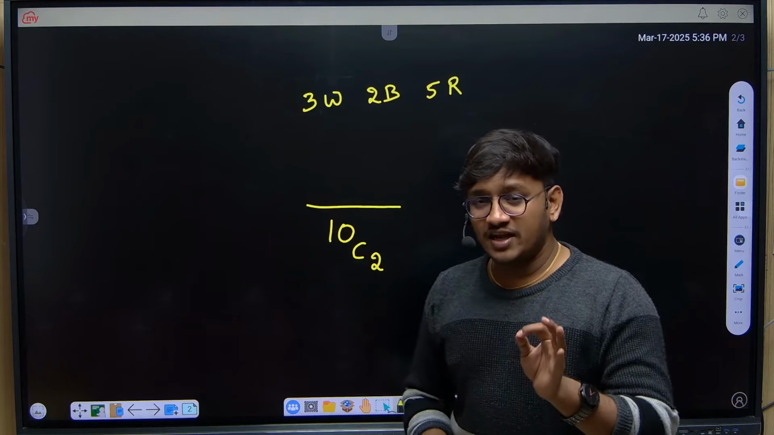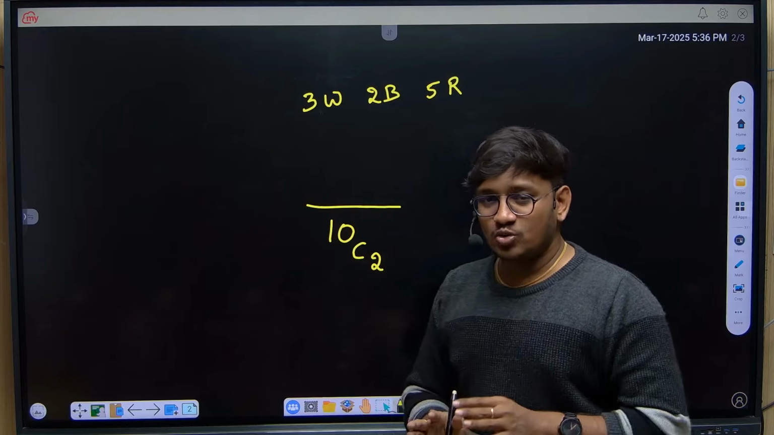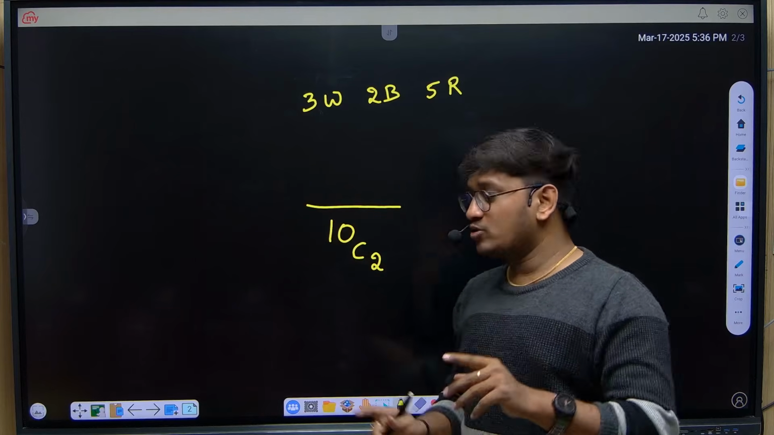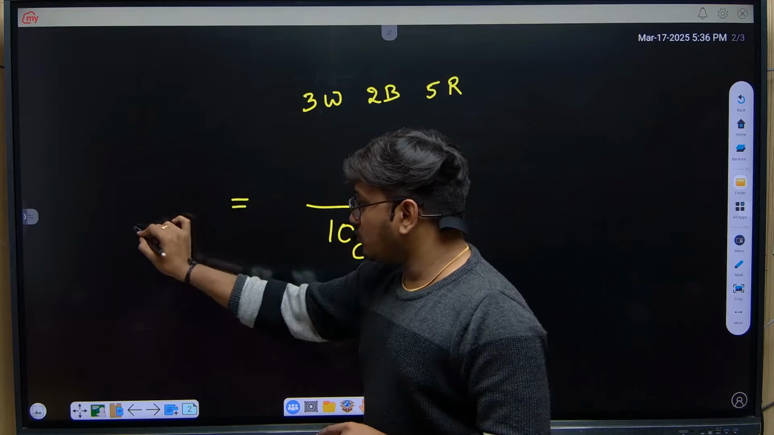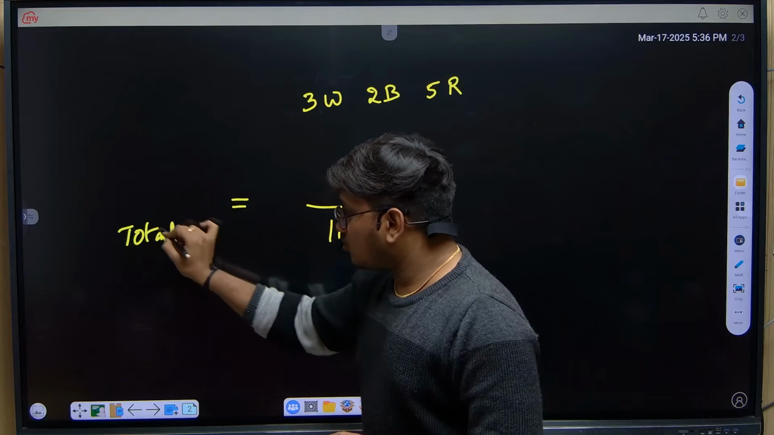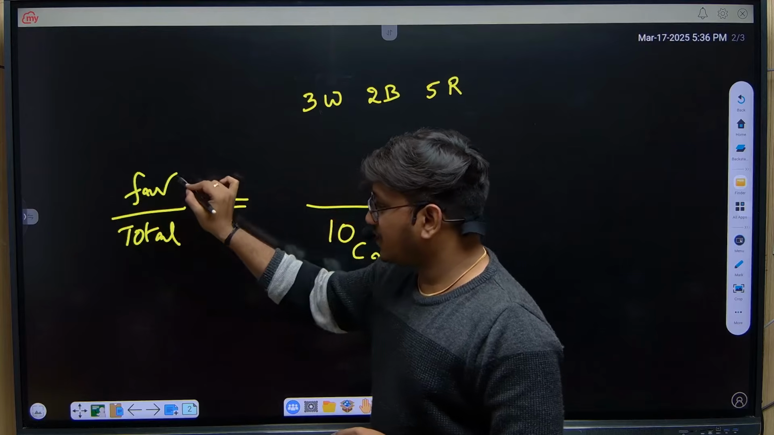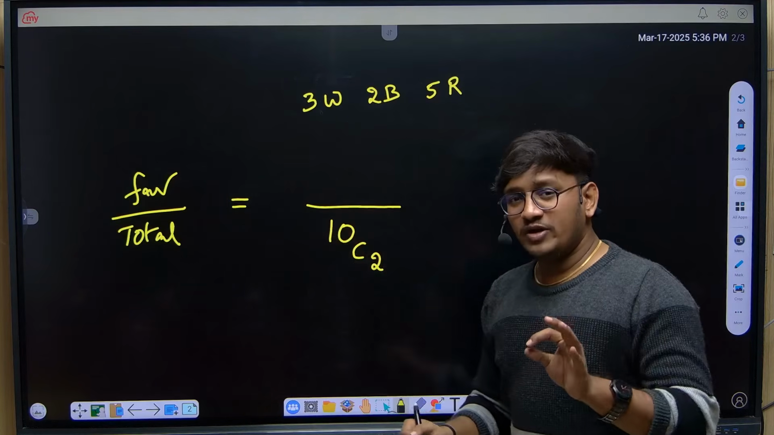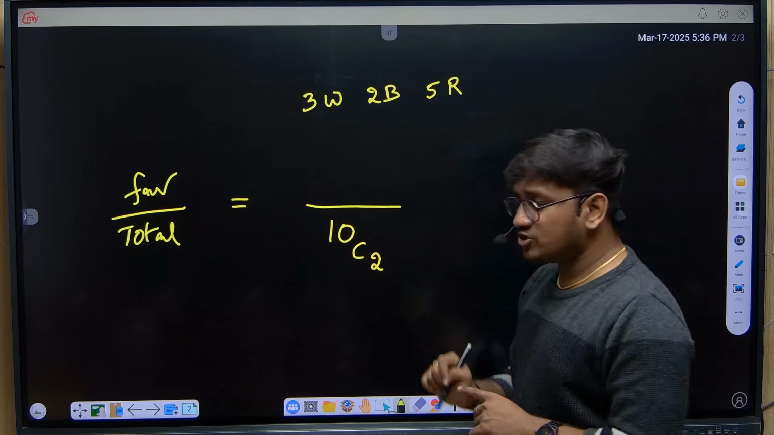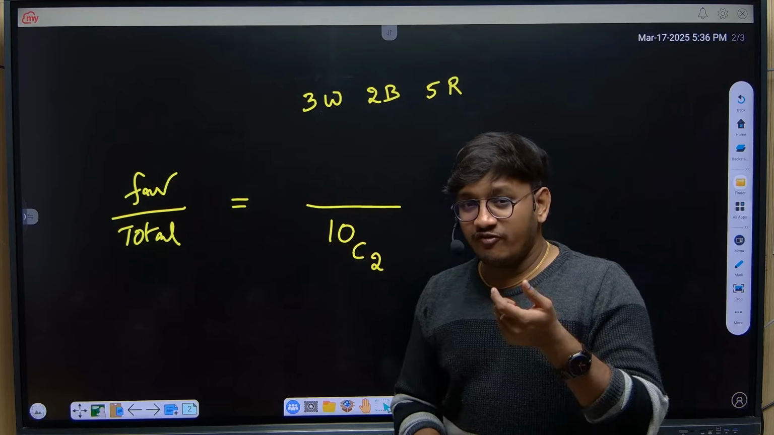Only selection happens in combination. So I need to select two balls out of 10, so how many ways can I select? These are the total possibilities. Here we have to take favorable by total outcomes. The total number of combinations is 10C2 ways. Now what is our favorable chance?